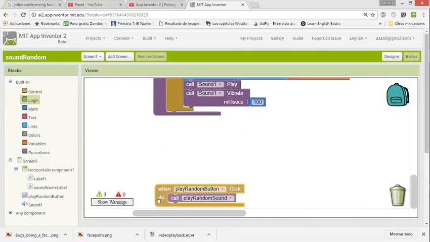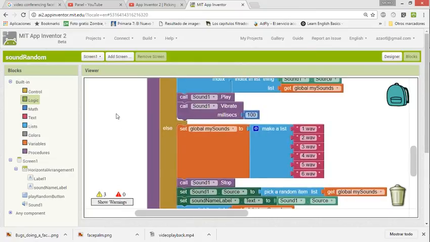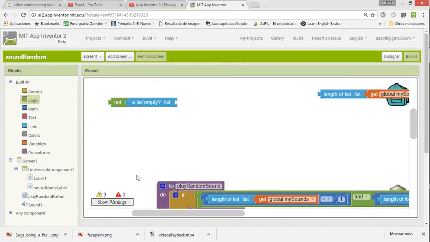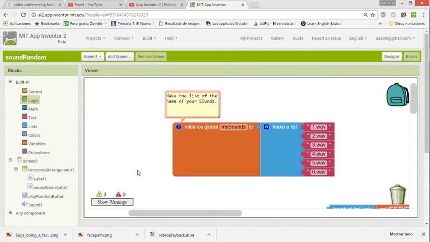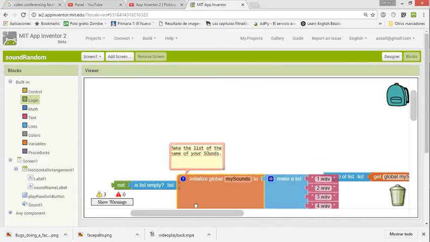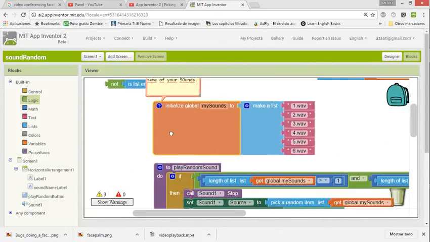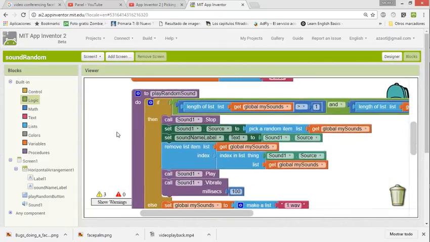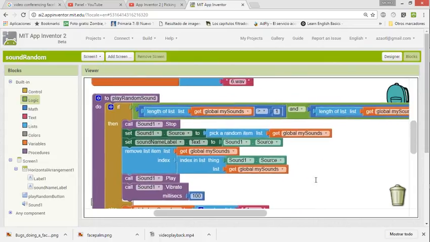So we go here, let me move this, and let's analyze very fast just to sum up. First, we create a list. In this list, we are going to insert all the sounds. Then we create a procedure to play the random sound. First, we need to check 2 conditions.